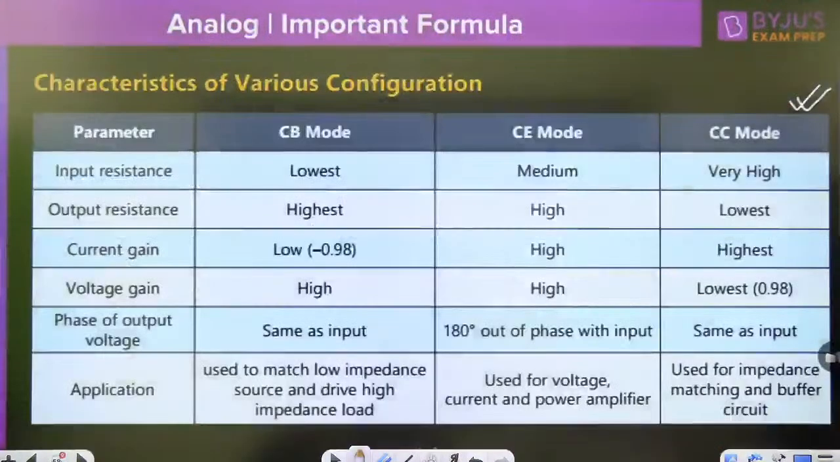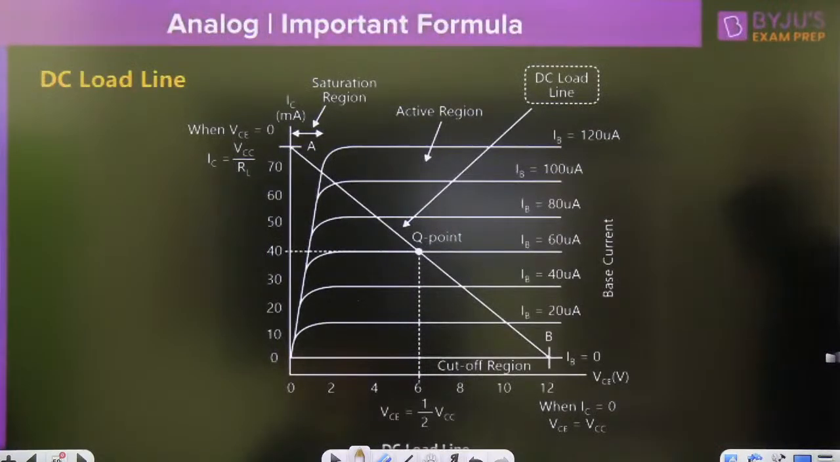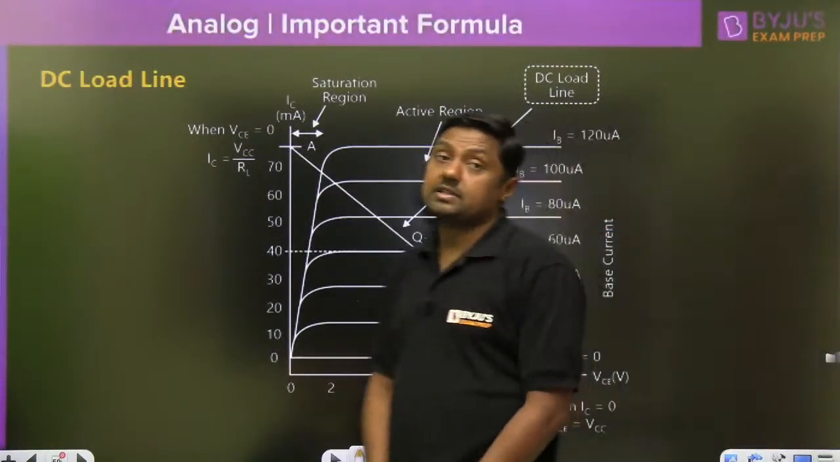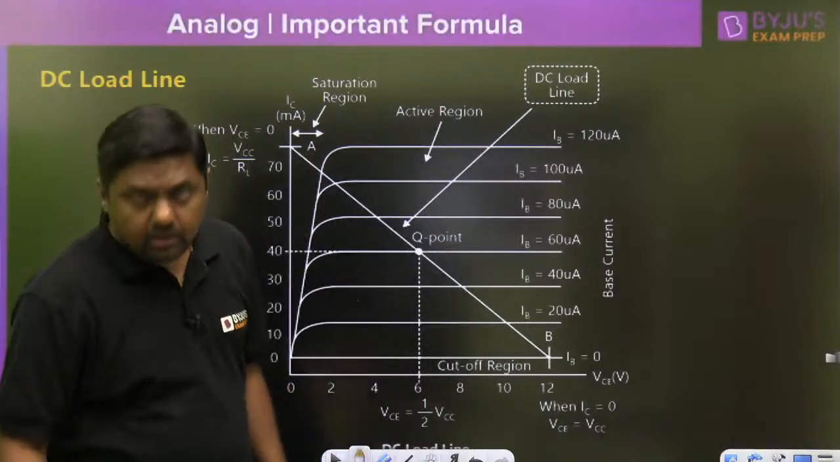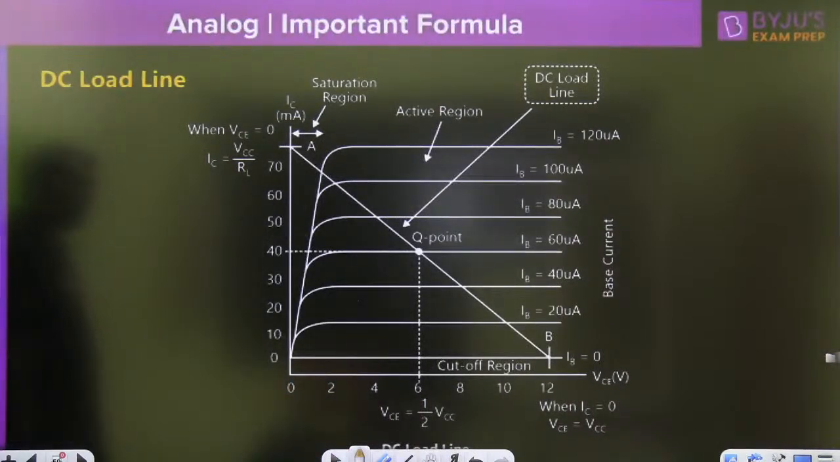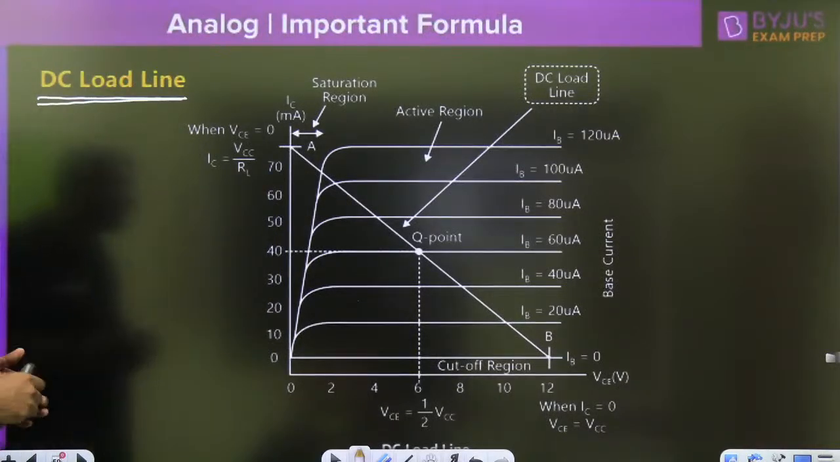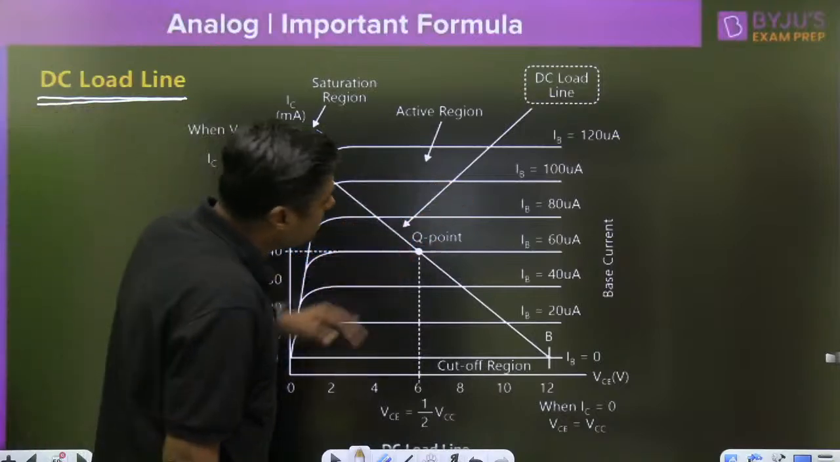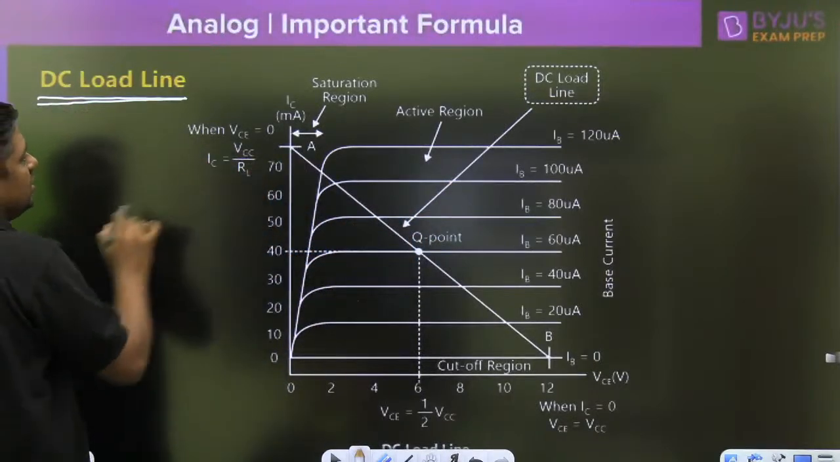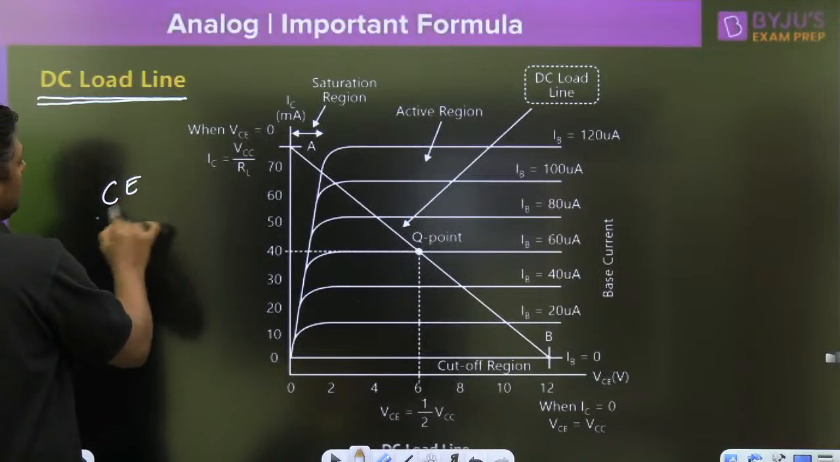Now we will enter into biasing and stabilization. That is the DC load line concept. Right. DC load line concept. What is the DC load line concept? This is the characteristics of the common emitter without early effect, because it is not an elevated curve. This is the common emitter characteristics.